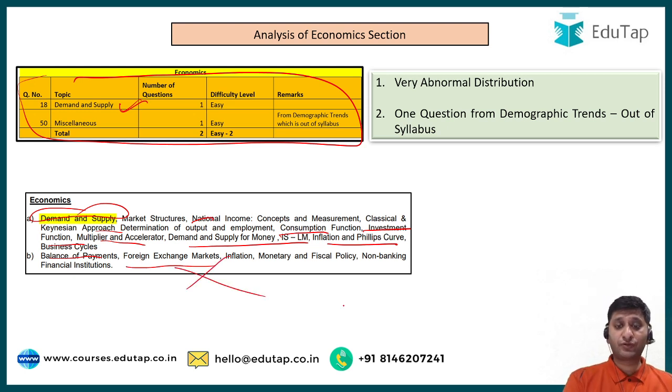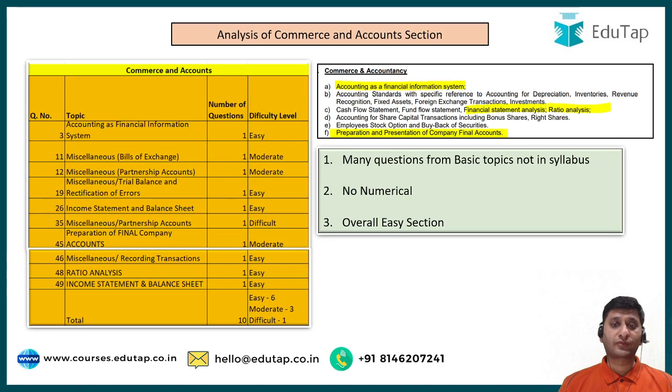In fact, there was one question on demographic trends, which I'm not sure even if belongs to economics, but I've tagged it to economics. Right. So there was a very abnormal distribution. There was one question on demographic trends. So if we try to tag it to economics, it was completely out of syllabus.